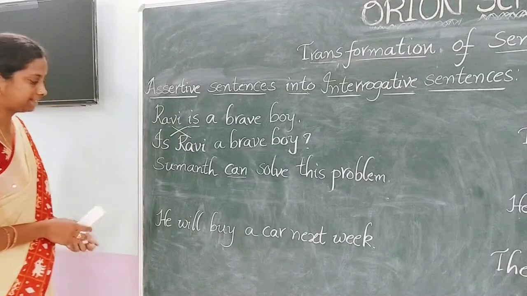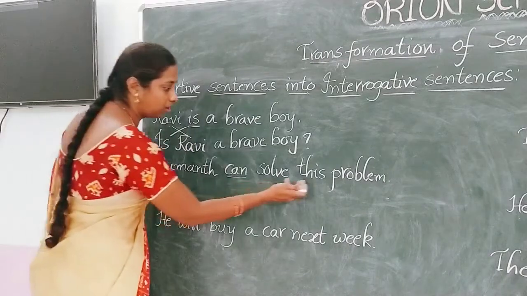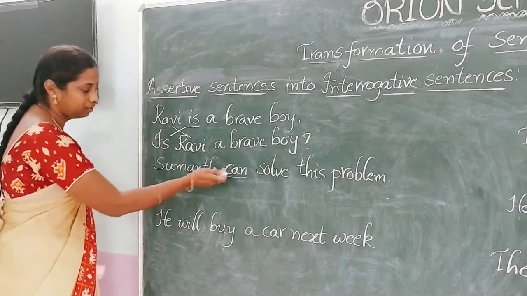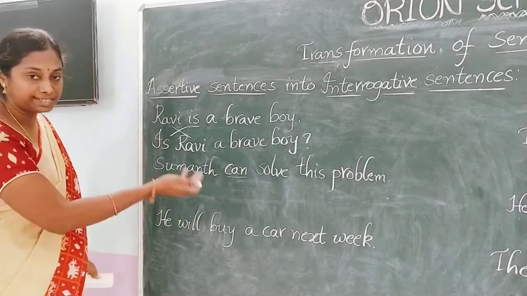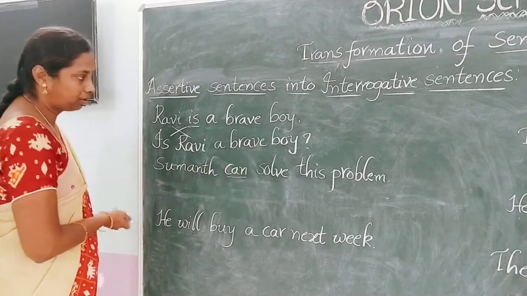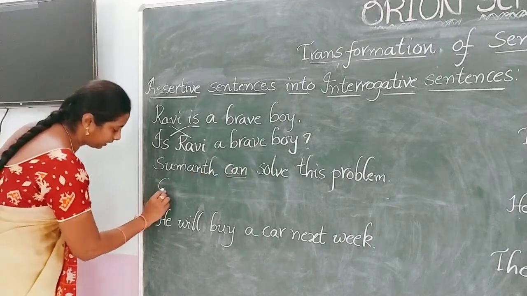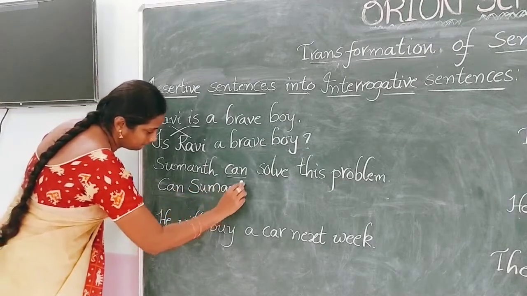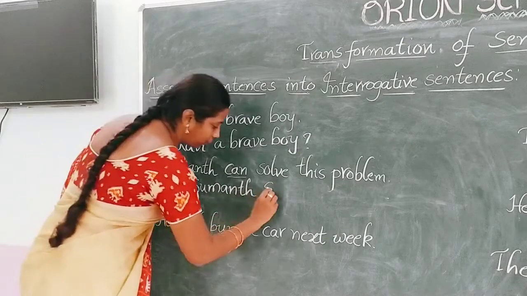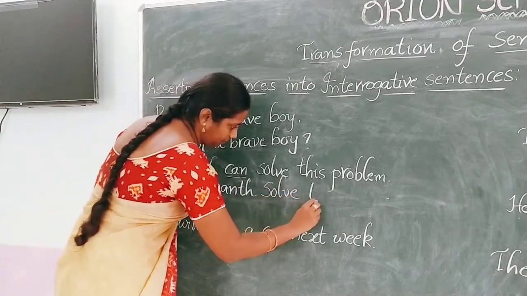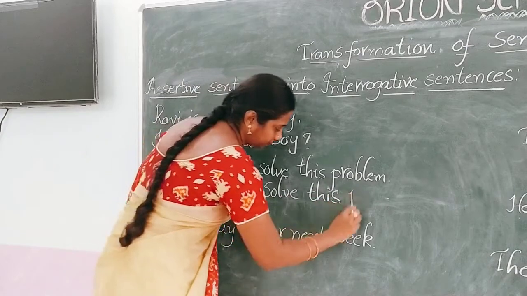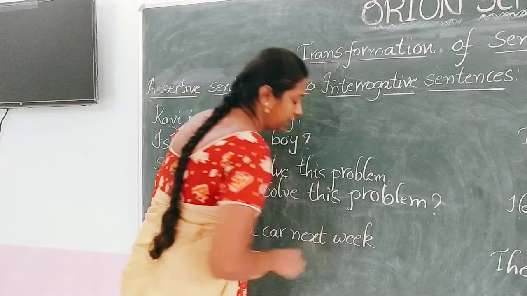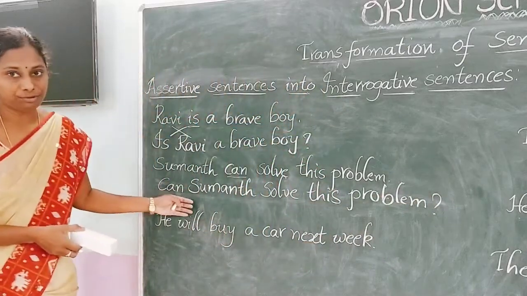So let us see one more example. Sumant can solve this problem. What is the helping verb in the given sentence? Can. So if we change the place, then we can easily make it into an interrogative sentence. Can Sumant solve this problem? Yes, it became an interrogative sentence.